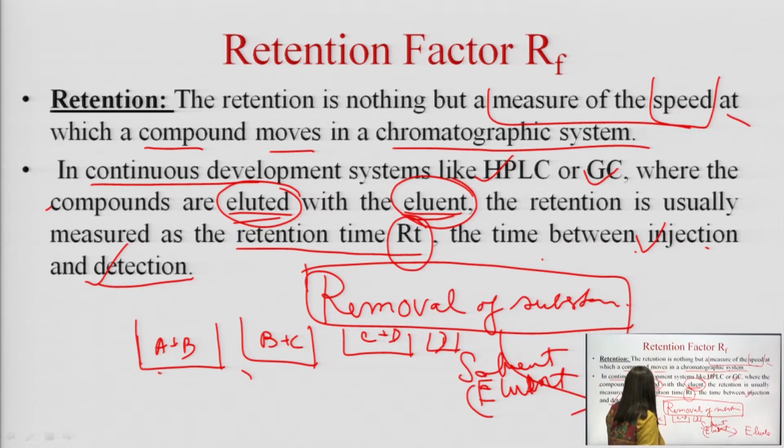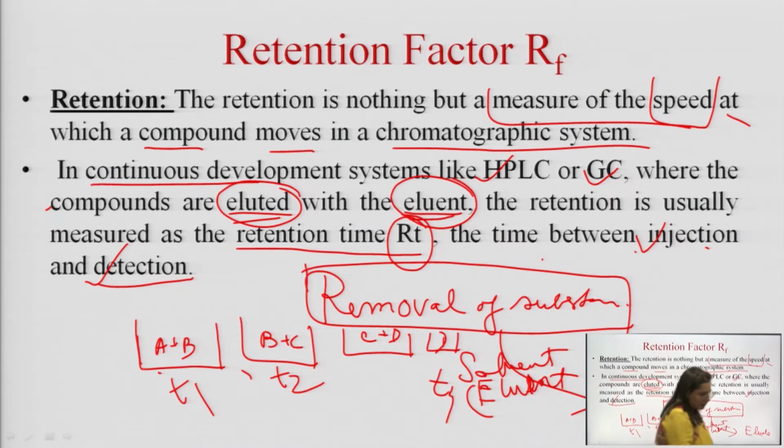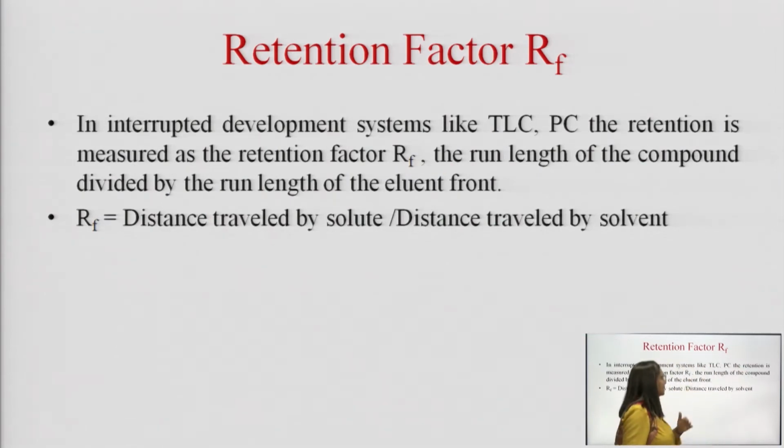For this fraction A, B, the retention time would be T1, while for B, C the retention time will be different, that is T2, since it would be detected at this time frame, and similarly for D, maybe it will be T4. Okay, next term is the retention factor, RF.